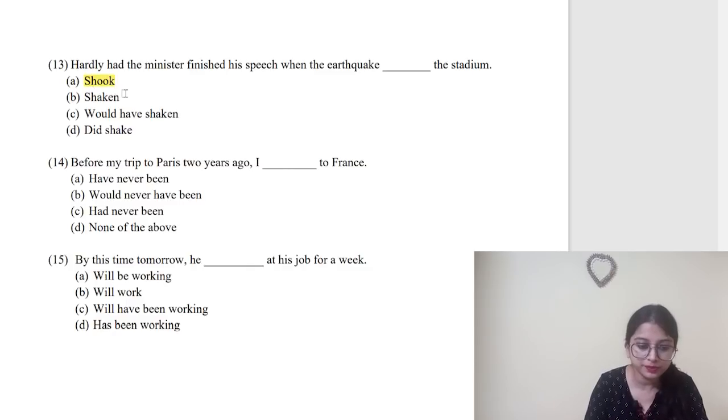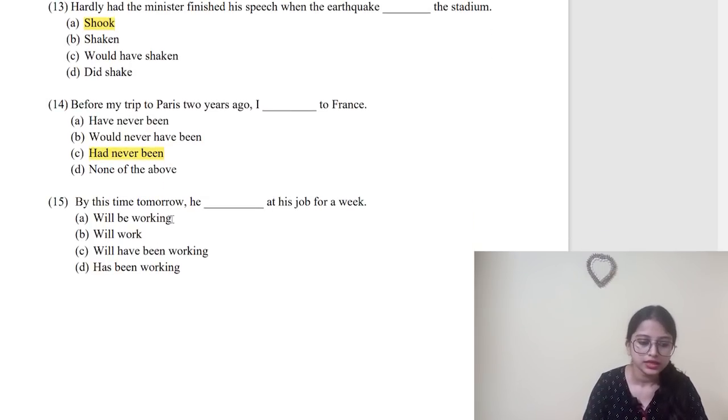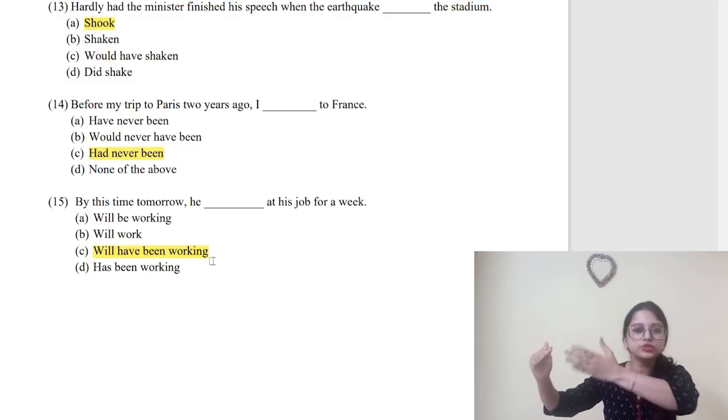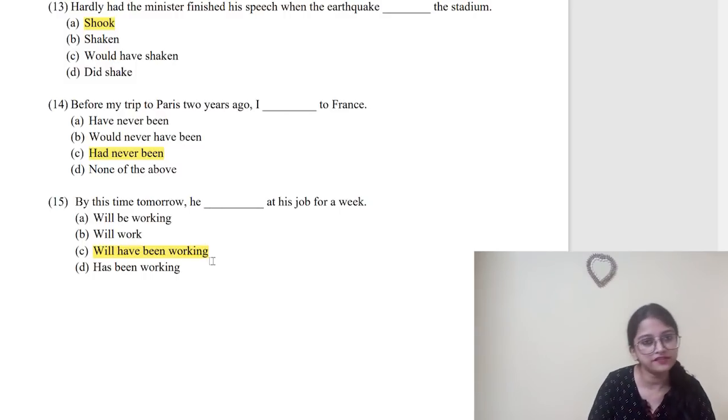14. Before my trip to Paris 2 years ago, I dashed to France. So 14, which one will be the right option? Had never been to France. Before that trip, I had never been there. Both are past. Okay. By this time tomorrow, he dashed at his job for a week. So number 15, the last one will have been working. Talking about a future time and counting it from this moment to the future time. So this will have been working.